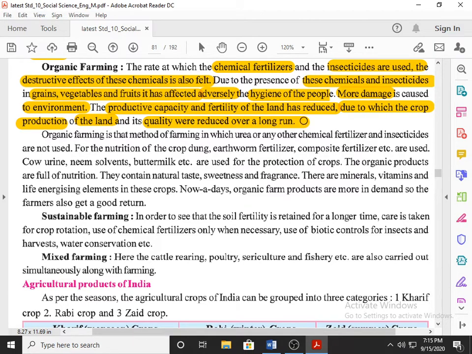If you use more chemical fertilizer and more insecticide, then the capacity and fertility of the land is reduced, the quality of crop is reduced, and in the long run the land loses its fertility.